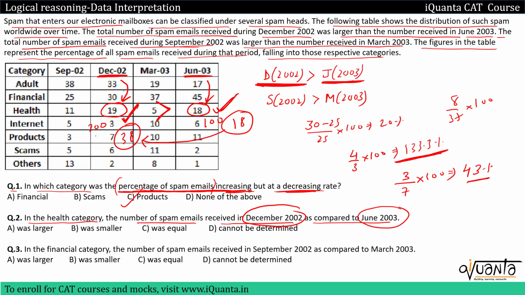So the number of spam emails received in December 2002 as compared to June 2003 in the health category would be greater. So we'll mark option A as the correct answer. So this is basic observation. You can do it within 10 seconds, okay?